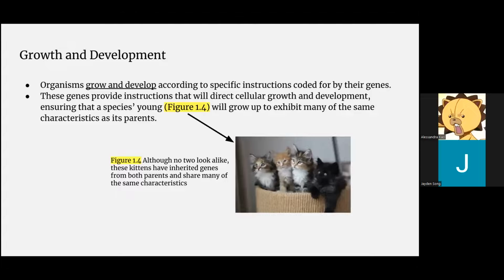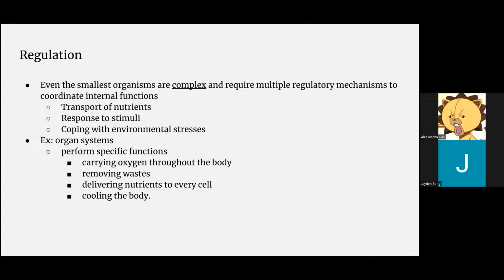Growth and development. Organisms grow and develop according to specific instructions coded for by their genes. These genes provide instructions that will direct cellular growth and development, ensuring that a species' young will grow up to exhibit many of the same characteristics as its parents, such as in figure 1.4. Although no two of these kittens look alike, they have inherited genes from both of their parents and share many of the same characteristics.